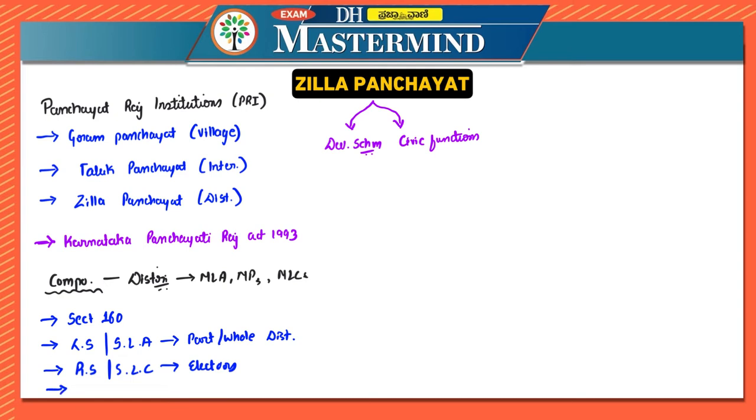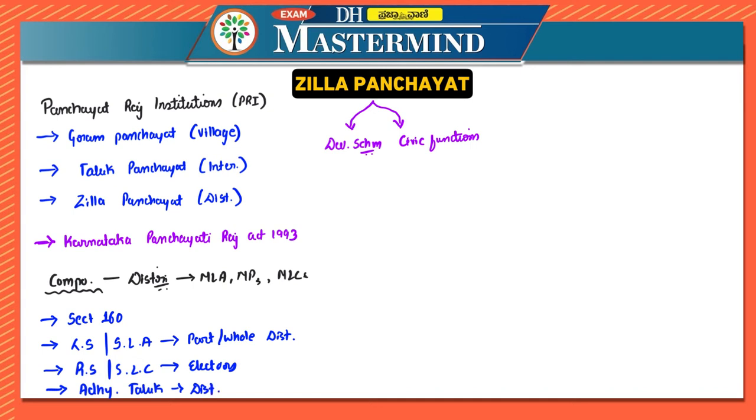Then lastly, you have the Adhyakshas of Taluk Panchayats. So the Adhyakshas of the different taluk panchayats that exist in that particular district are also members of the Zilla Panchayat.